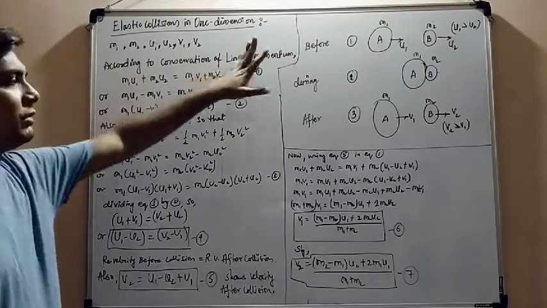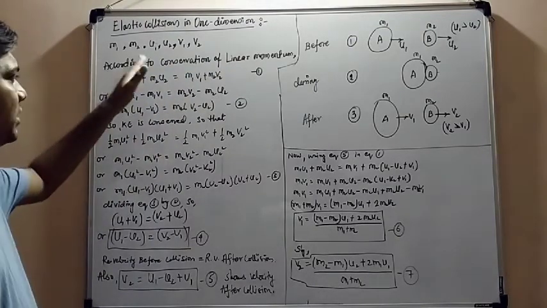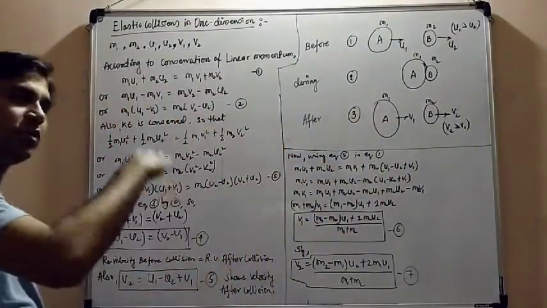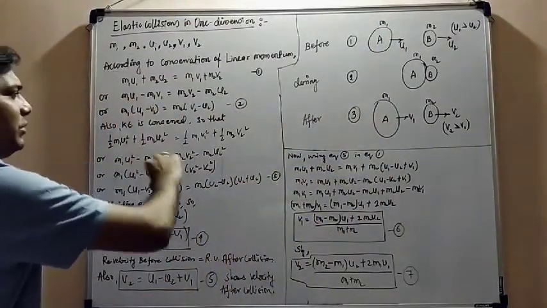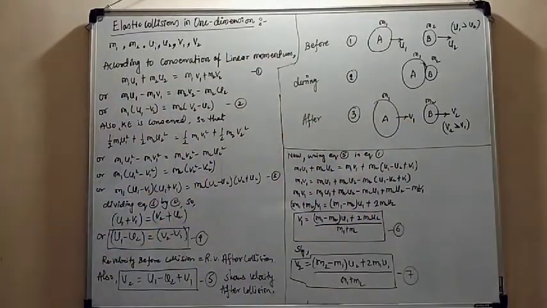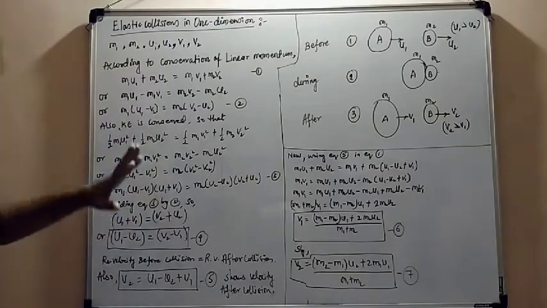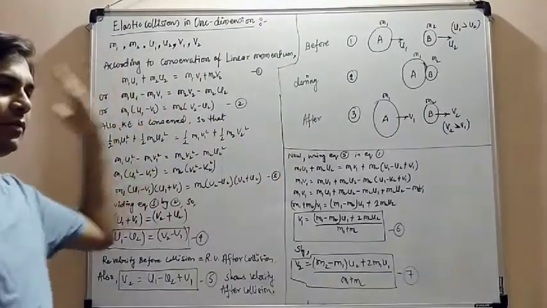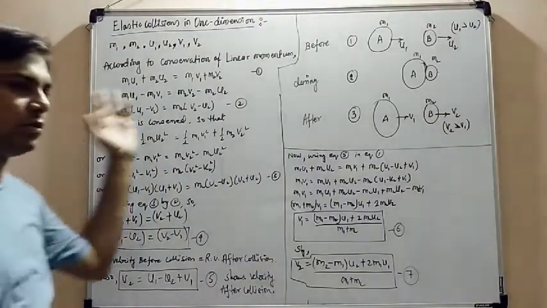According to conservation of linear momentum, m1 u1 plus m2 u2 before collision is equal to m1 v1 plus m2 v2 after collision. Now this is a simple mathematical calculation. I have taken the m1 part to one side and the m2 part to the other side.